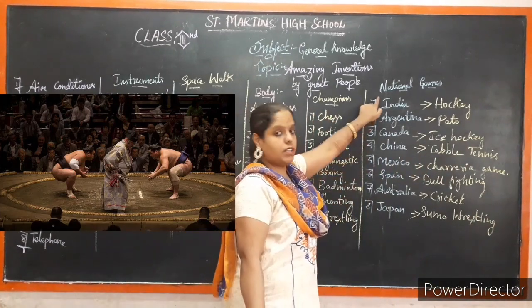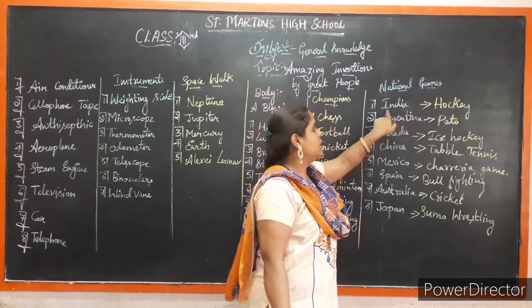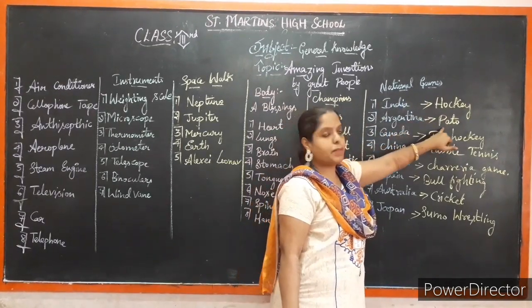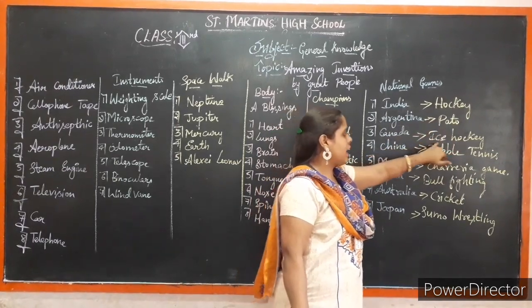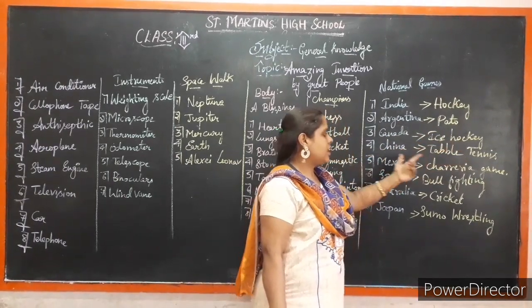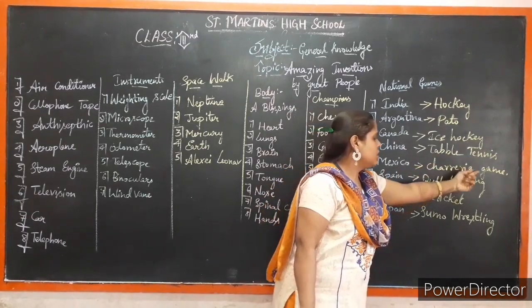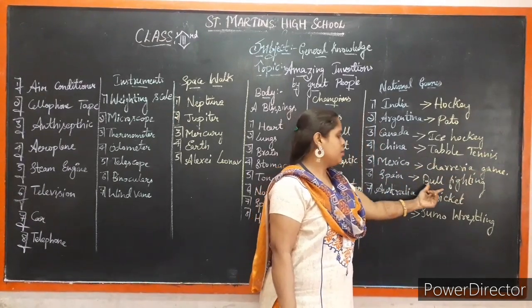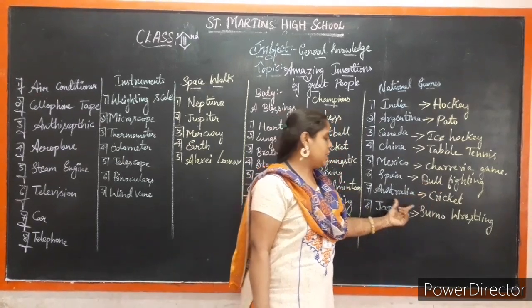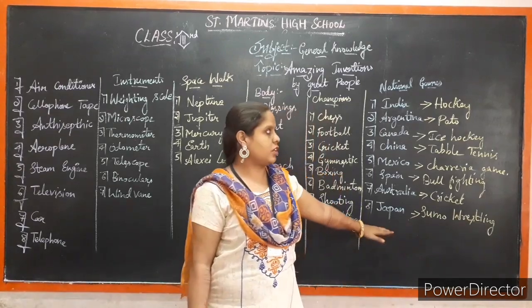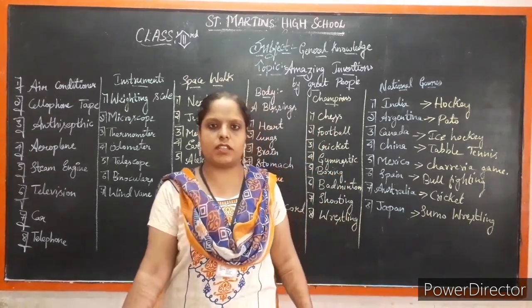I teach it to our children. National games. India's national game is hockey. Argentina, pato. Canada, ice hockey. China, table tennis. Mexico, charreria. Spain, bullfighting. Australia, cricket. And Japan, sumo wrestling. These are the national games, children.